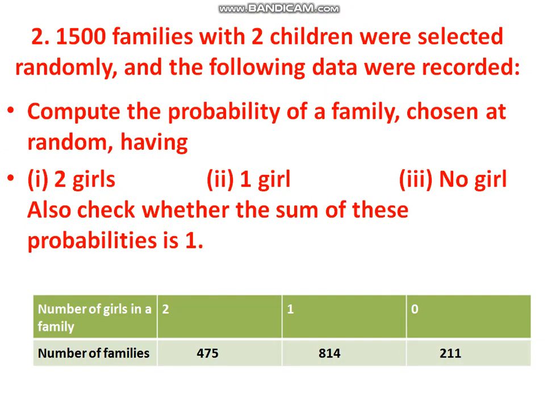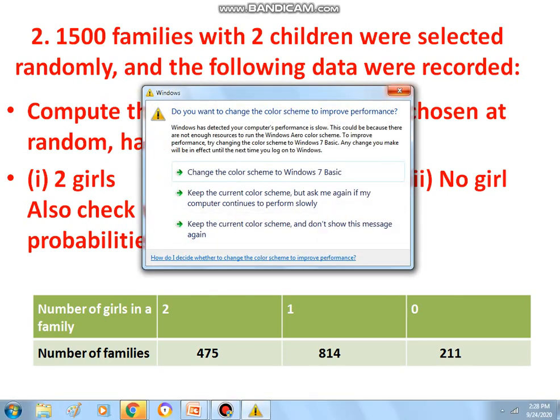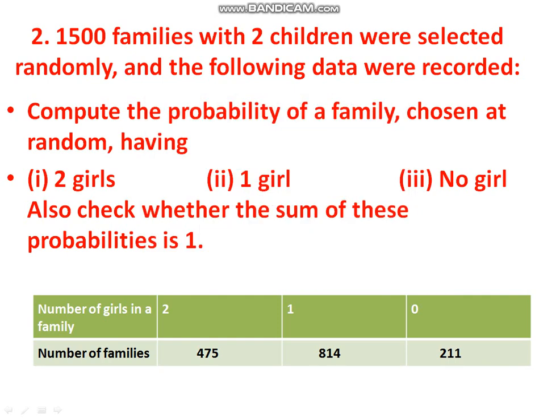Next, 1,500 families with 2 children were selected randomly and the following data were recorded. Compute the probability of a family chosen at random having 2 girls, 1 girl, no girl. Now also check whether the sum of these probabilities is 1.